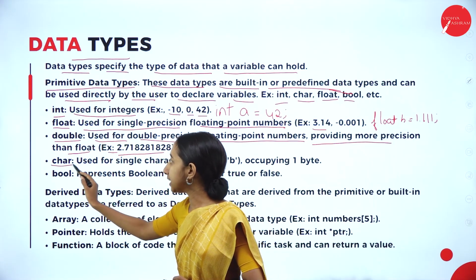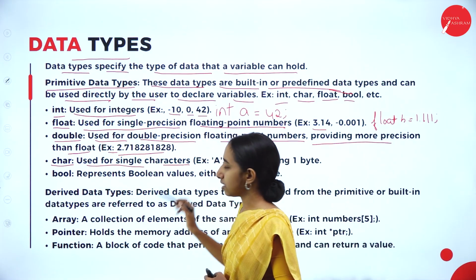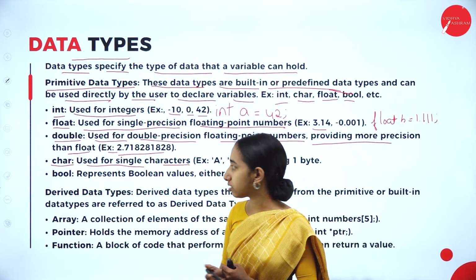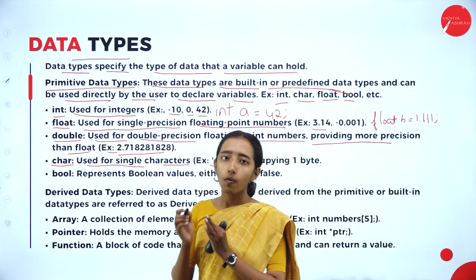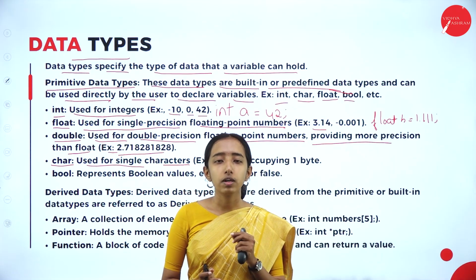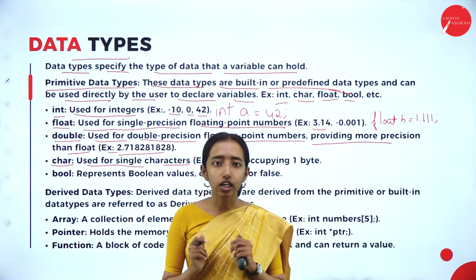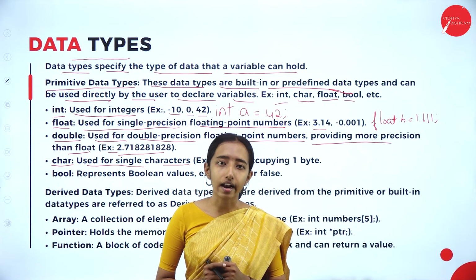Next we are having char. The char data type is used for single characters like A, B. Whenever you are using a char data type, we will be assigning the value in the single quote. In the single quote we are assigning a single character.